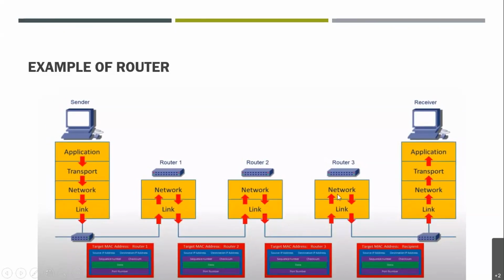Then router 3 will check whether this particular MAC address is here or not. If it is not found, then again it will move to the next. And if it is there, the target MAC address matches the receiver address. It is there in the routing table, so it will forward it to the recipient, right? Not to the next router.